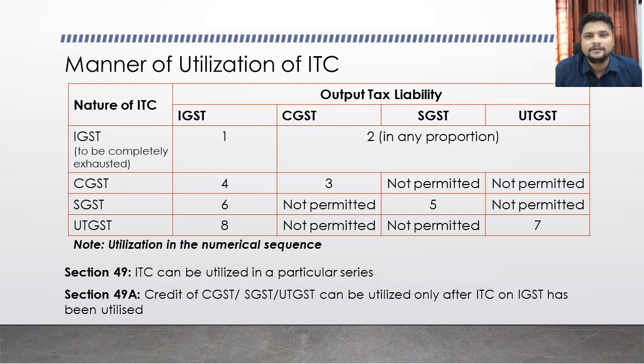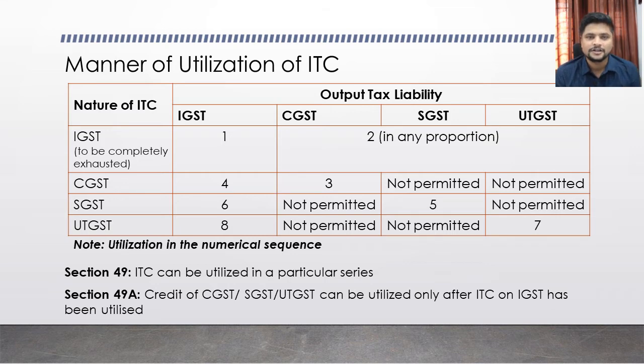They have given so many circulars, they have given some rules under this, and they have issued certain circulars as well. So there are so many iterations for this provision. Whatever table I have provided now is the latest available provision relating to the manner of utilization of ITC. Let us understand the table now.